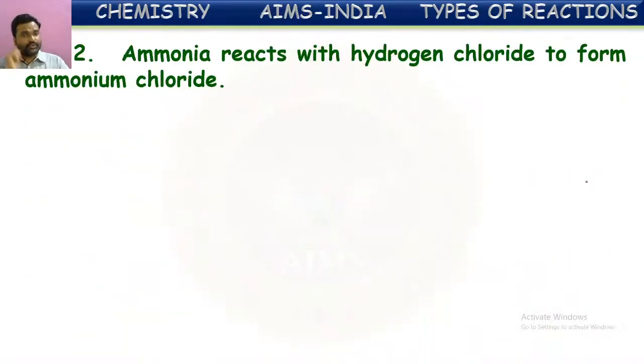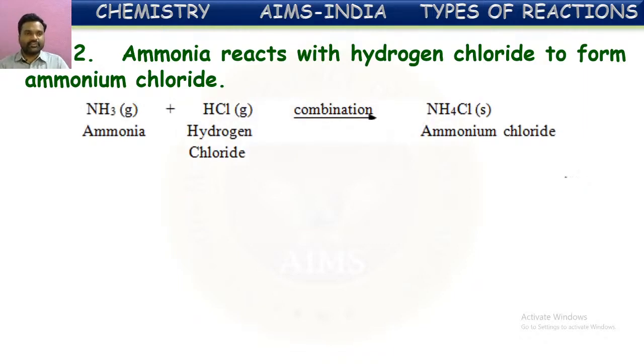One more example is shown here. Ammonia reacts with hydrogen chloride to form ammonium chloride. Here you can see the reaction. Ammonia is a compound, hydrogen chloride is also a compound, and they finally form the compound ammonium chloride. So in this type of combination reaction, two compounds combine to form a new compound. In the previous example, you saw two elements combining to form a new compound.